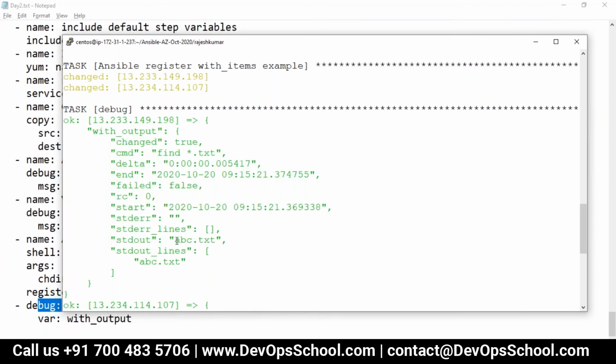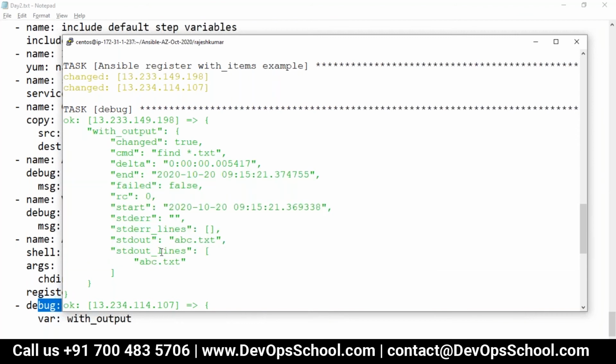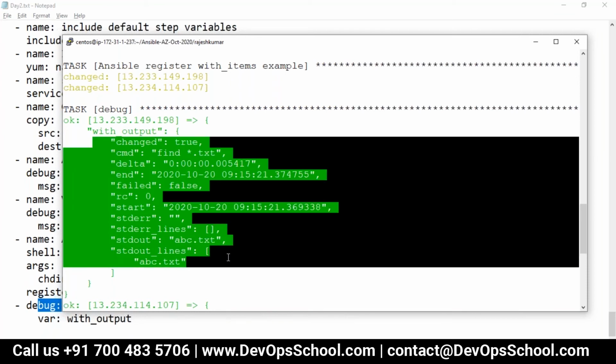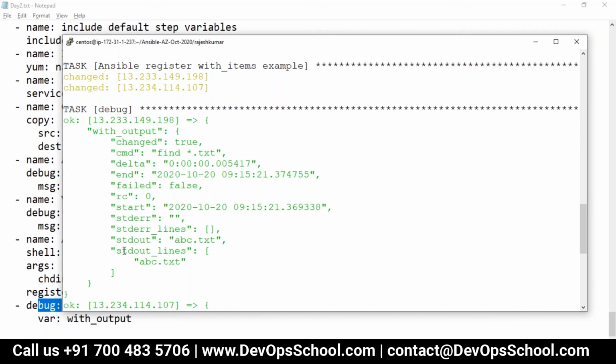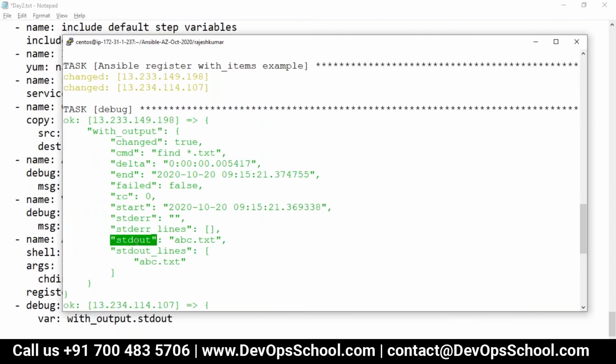That means it found the abc file. So here with_output, this is the one. Now, do you want to play a little bit harder and only print this file? See, you got so much information. Do you want to only print out this one, the stdout? What you can do is play with it a little bit: with_output.stdout. What is our value? abc.txt.